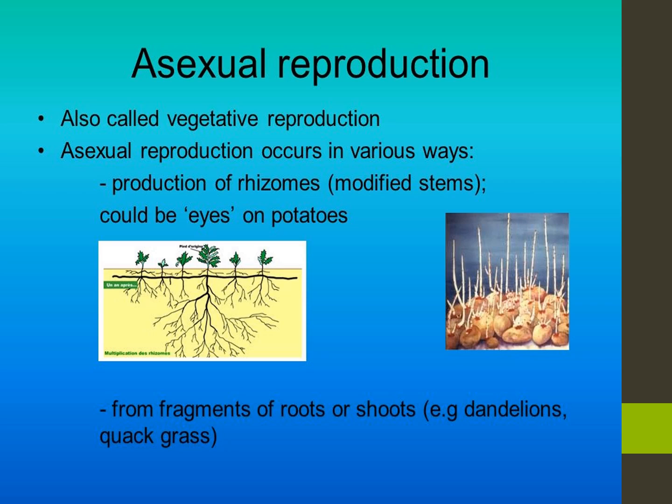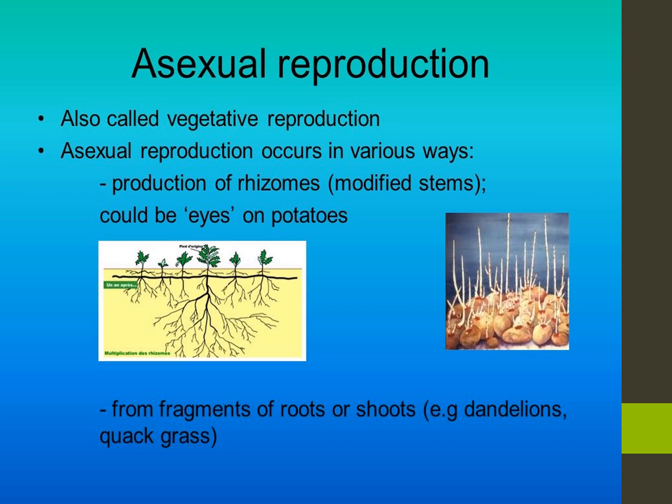It involves only mitotic cell division and meiosis does not occur. Offspring produced by asexual reproduction are not only identical to the parent but also exact copies of their parent. Yes, this is asexual reproduction.